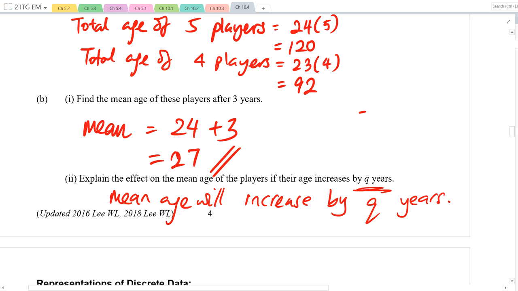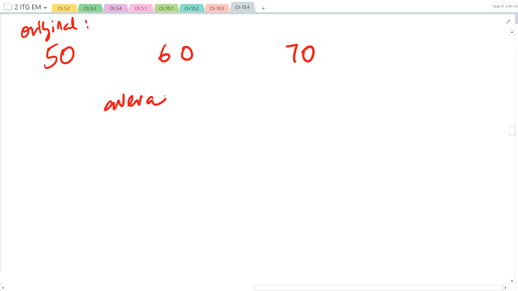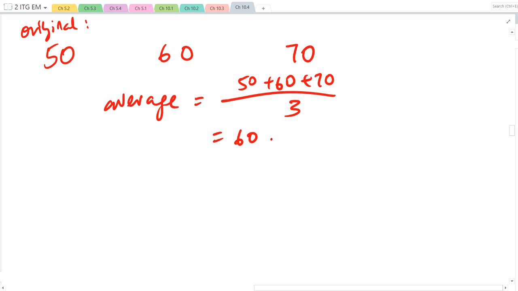Alright? Do you need explanation? I've got students who got 50 marks, 60, 70 marks. So I've got these three students: 50 marks, 60 marks, 70 marks. What is the average? 60. Average is 50 plus 60 plus 70 divided by 3 to get us 60, right?